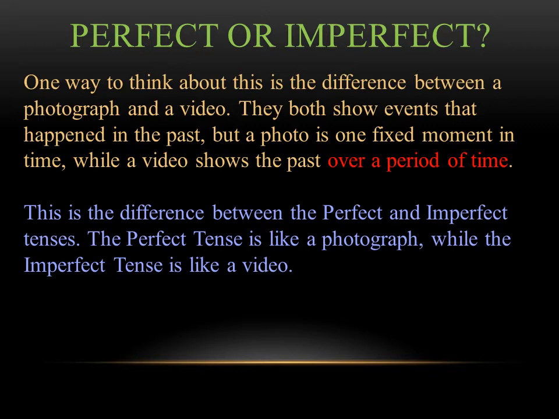The perfect tense is like that snapshot photograph. It's something that happened, it was one fixed moment in time. The imperfect tense is more like a video, and you can hear this in the English. If I say Marcus walked, it's a snapshot. It happened and it was over. If I say Marcus was walking, it's an ongoing action. It's more like a video. So if you can keep in mind the idea of the perfect tense being a snapshot, the imperfect tense being a video, it might help you understand when we use them in Latin. And when you're translating anything in Latin that uses perfect or imperfect, if you understand the distinction between the two of them, it helps you understand what the speaker's trying to say, what type of action is happening.